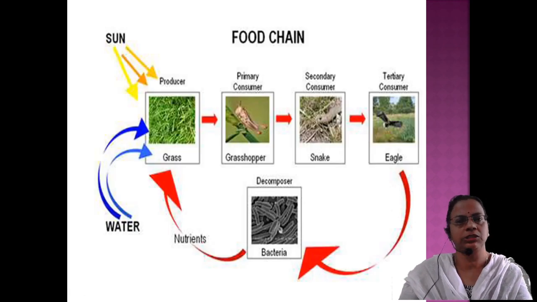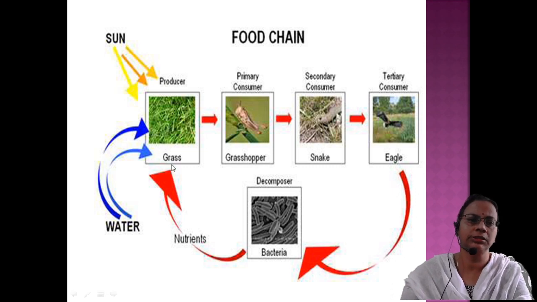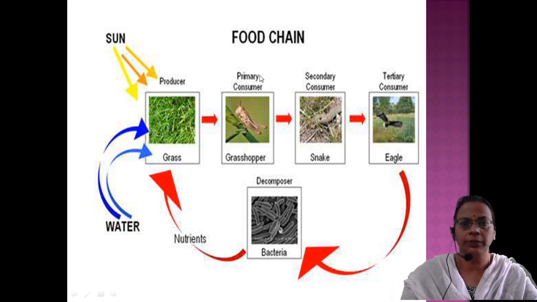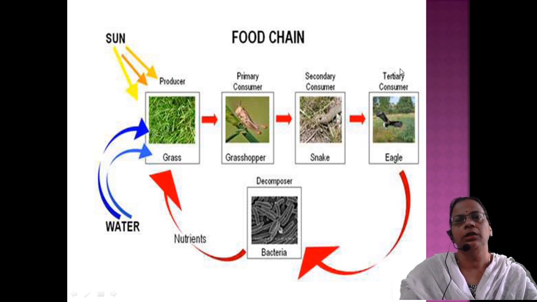Another representation is based on the consuming level. Here you see grass, which comes under producer level, and grasshopper, which comes under primary consumer. That means the trophic level is second. This is the first trophic level, this one is the second trophic level. And here, grasshopper can be eaten by snakes, secondary consumer, third trophic level. Then eagle, fourth trophic level, tertiary consumer.